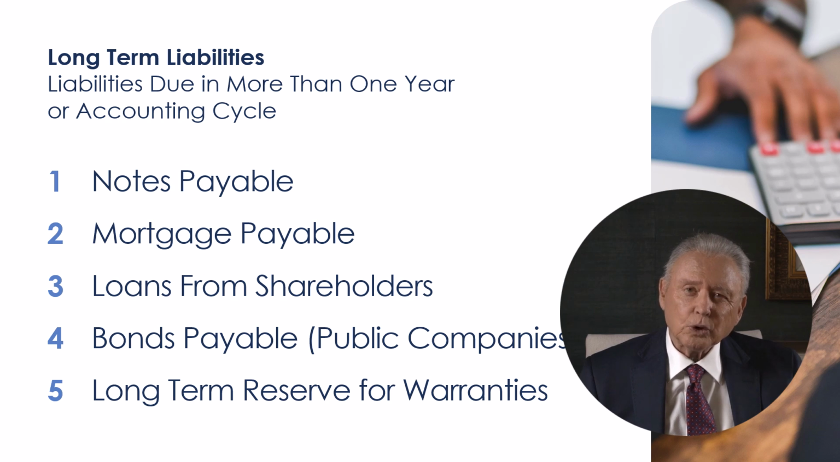Long-term reserve for warranties is a liability arising from a long-term guarantee. Example, a car manufacturer offers a 3-year warranty on the sale of its cars. Part of those warranty costs will be incurred each year. One thing to note, the warranty costs are an estimate.